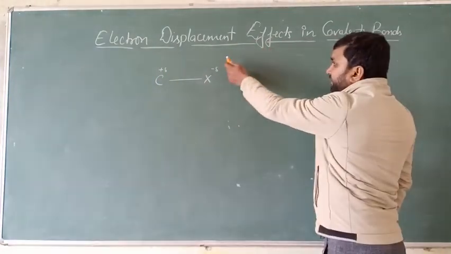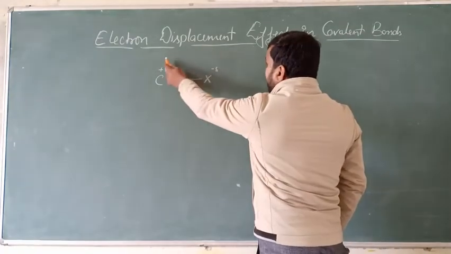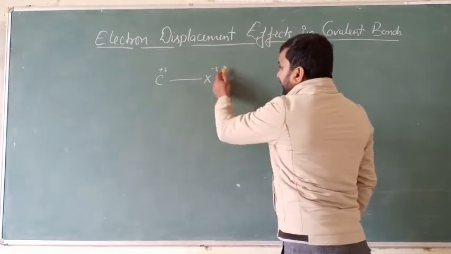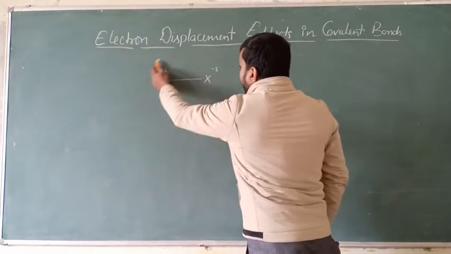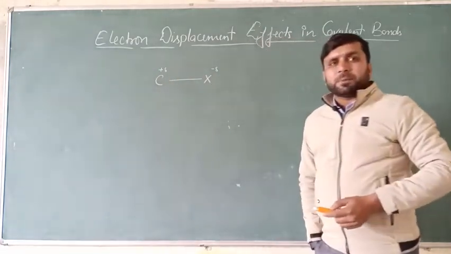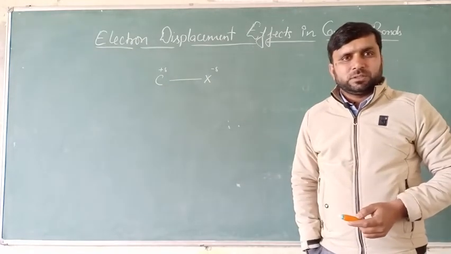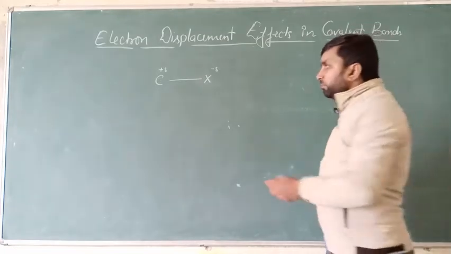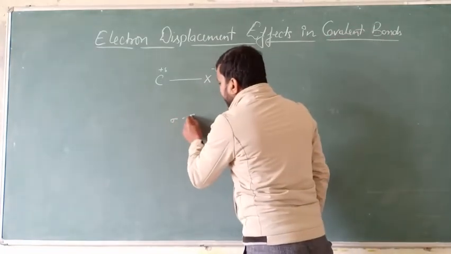So what effect are we getting due to the electron displacement? We are getting that one atom gets a partial negative charge and another atom gets a partial positive charge, and we get this effect due to the movement of sigma electrons.